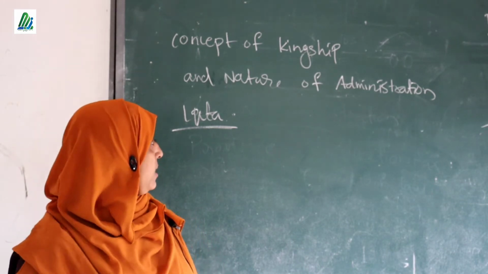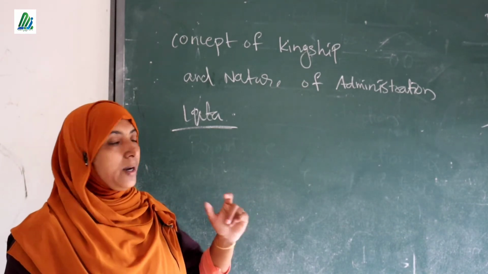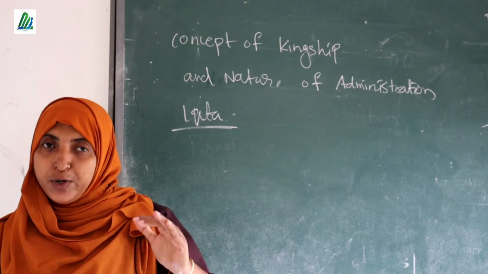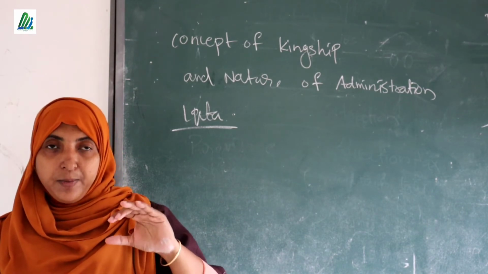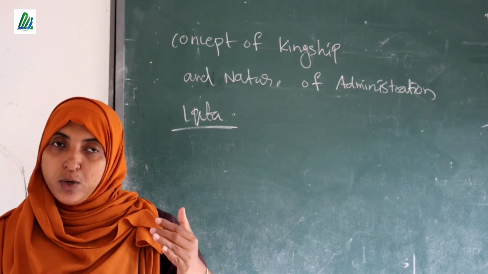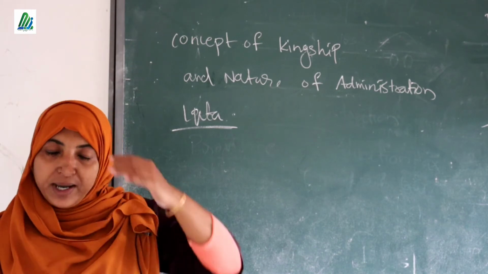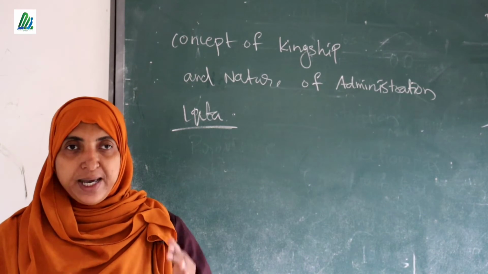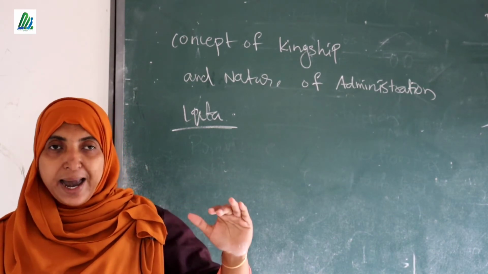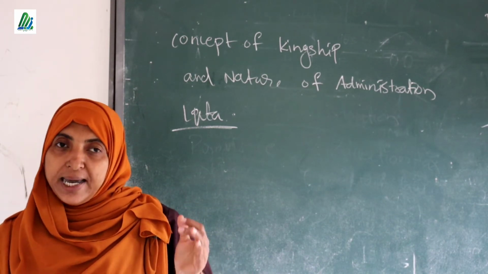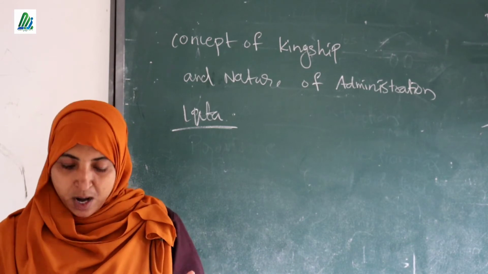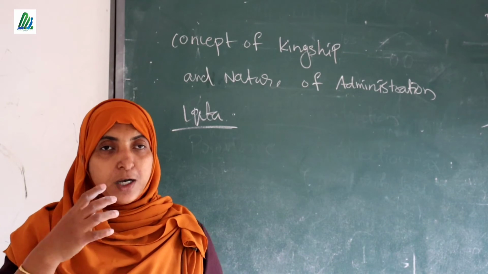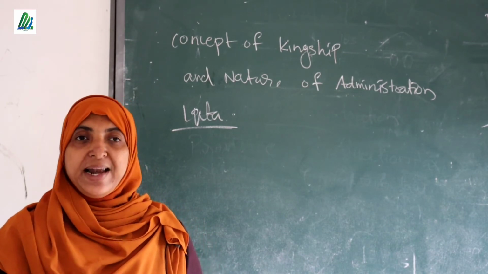Okay, so listen here. Ikta system means, as we just discussed, that in the Sultanate period they divided the country into different parts, and each place was under the control of different nobles or great officials. Those people did not get salary in the form of cash. They would get some particular land for their own usage. So they could use that place as their own, but actually they did not get the ownership right.